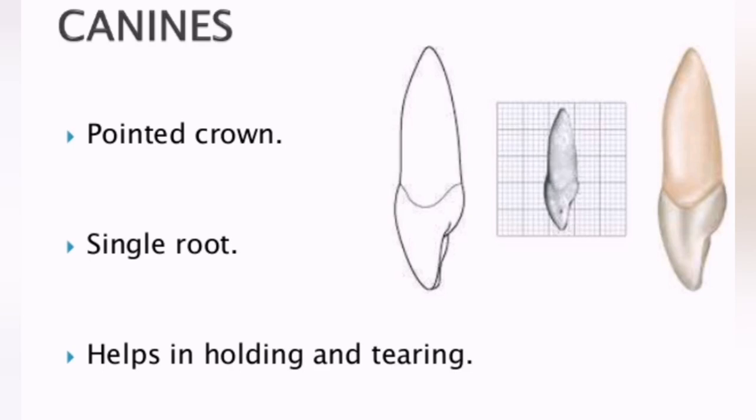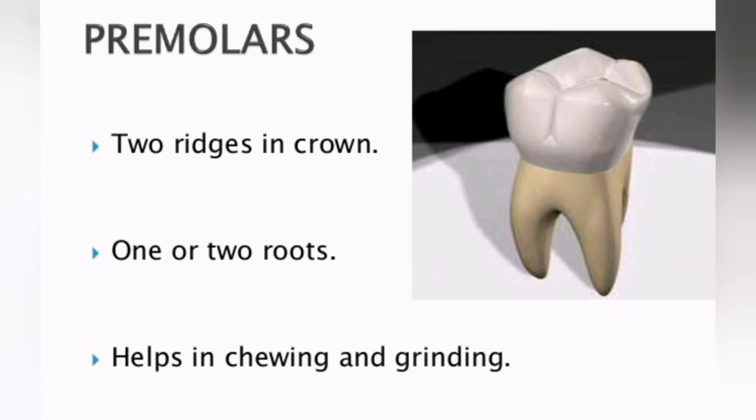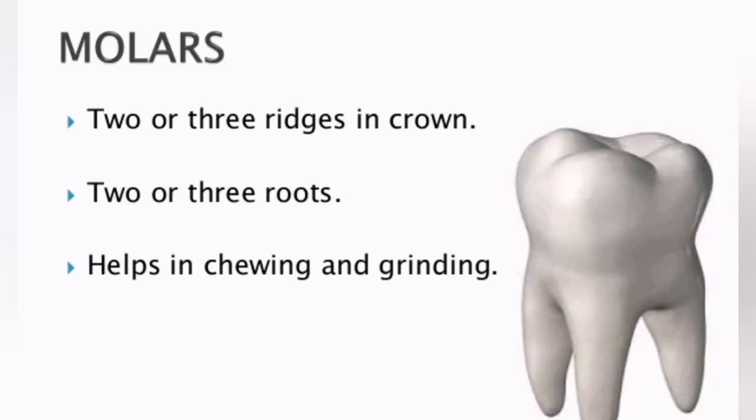And next are the premolars. Premolars are the teeth present before the molars, and they have 2 ridges. Ridges means grooves, the gaps. They have one or 2 roots, and their main function is chewing and grinding. When we eat, we take the food to the backside of our teeth to chew and grind, and it is done by premolars. And next, molars. They are the last teeth. They also have 2 or 3 ridges in the crown and 2 or 3 roots. They are also helpful in chewing and grinding the food.